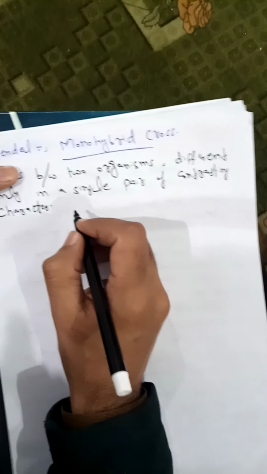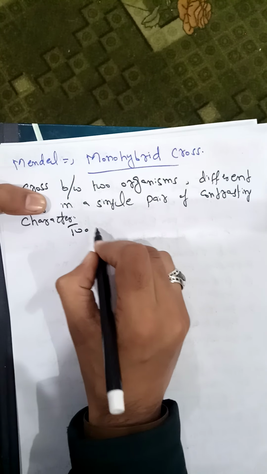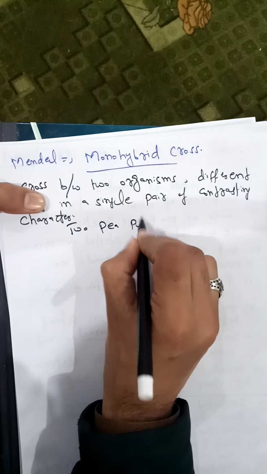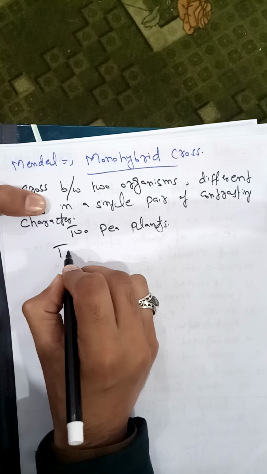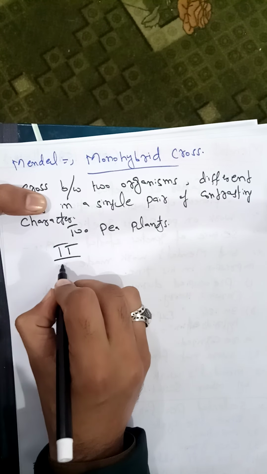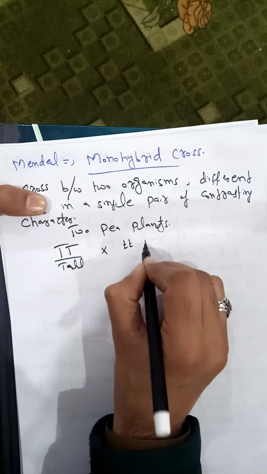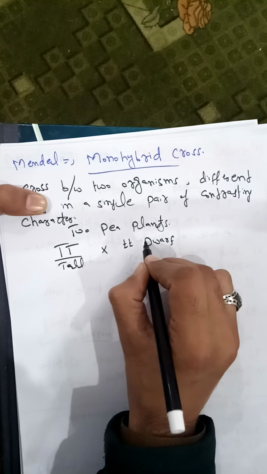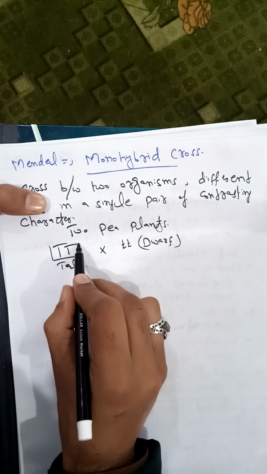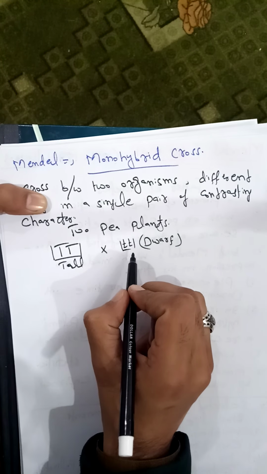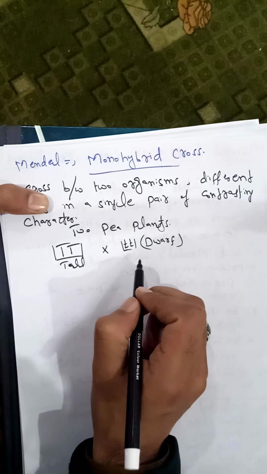So Mendel first performed a monohybrid cross. He selected two pea plants. The one pea plant was tall, and the other was dwarf. These two pea plants were different from each other only in a single contrasting character, and that single contrasting character is only the height of the pea plant: one was tall and the other was dwarf.